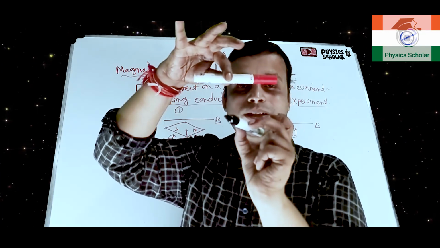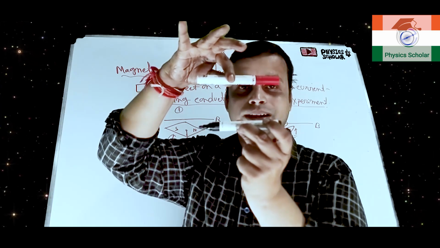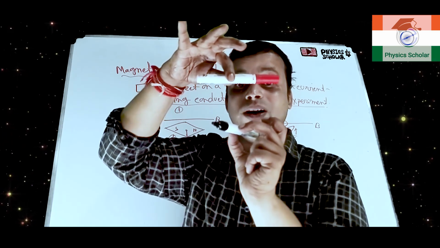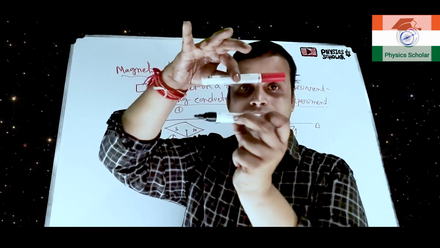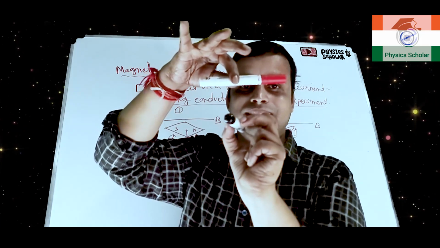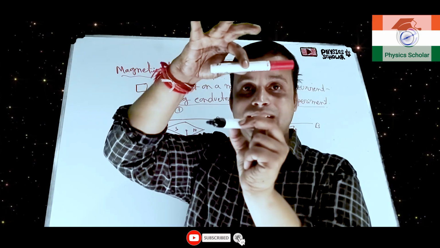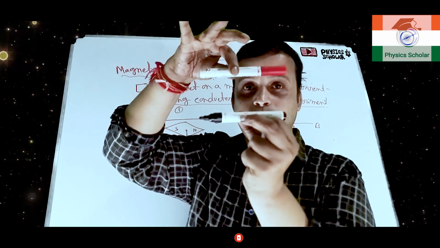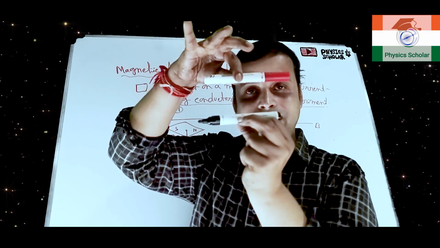If we stop the current, it will come back like this. If the current flows again, it will deflect again. If we increase the amount of current, more deflection can be seen. If we decrease the current, less deflection can be seen.